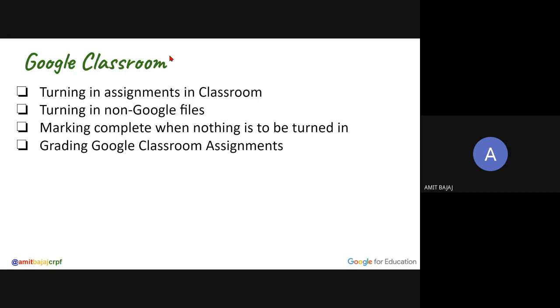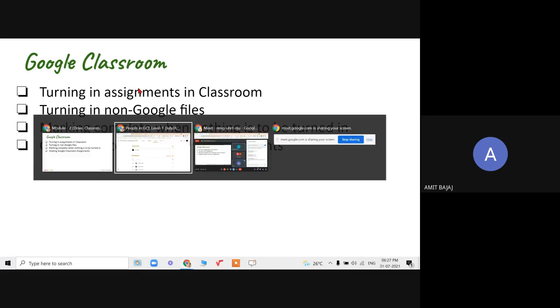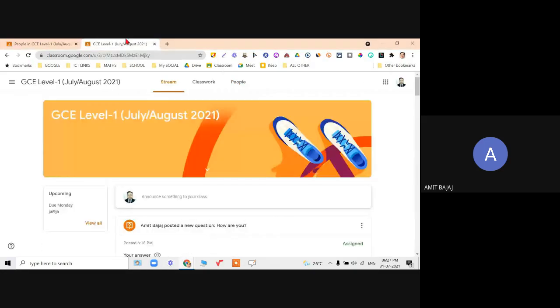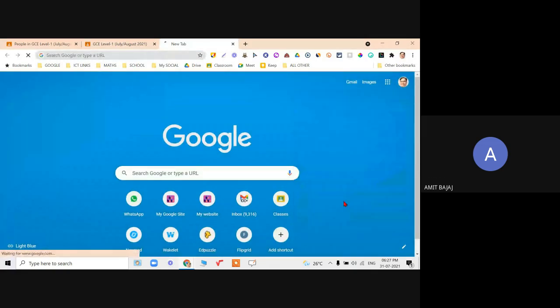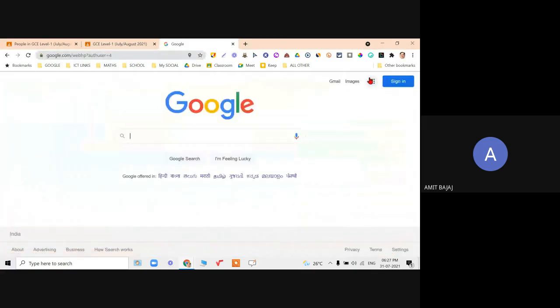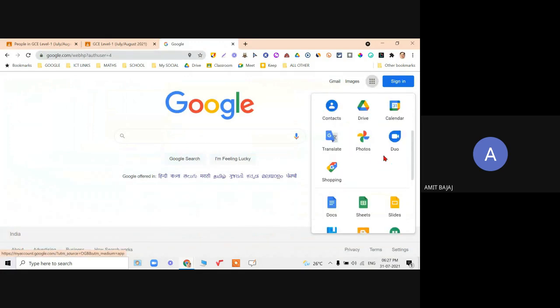Need to understand the benefit of a classroom. If I have assigned one test to my students, all the students will receive it at the same time. They will submit in a stipulated time. They will upload that work, and all the work is so organized. When I go to the assignment part, okay, let me show you quickly one thing from one of my previous year classes.